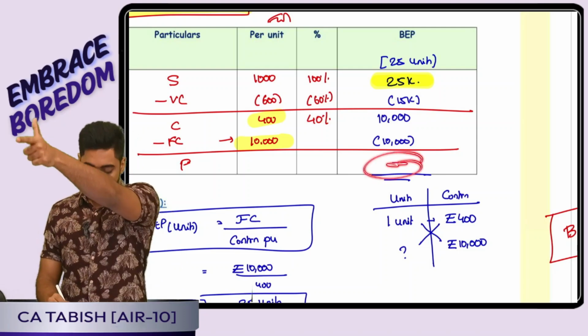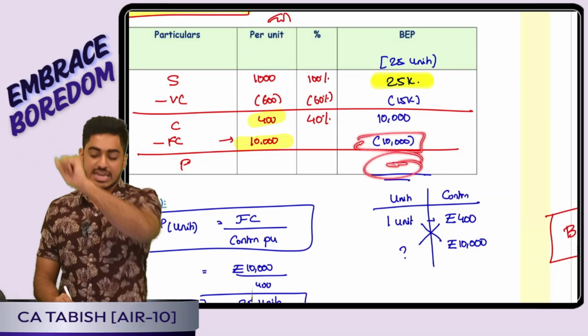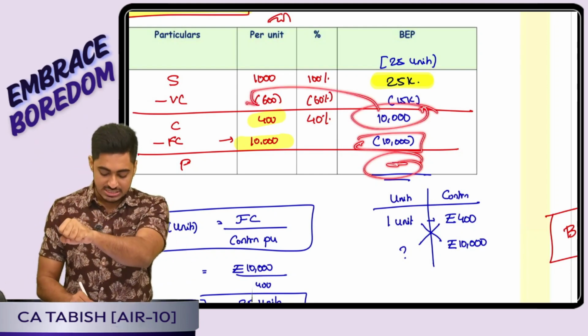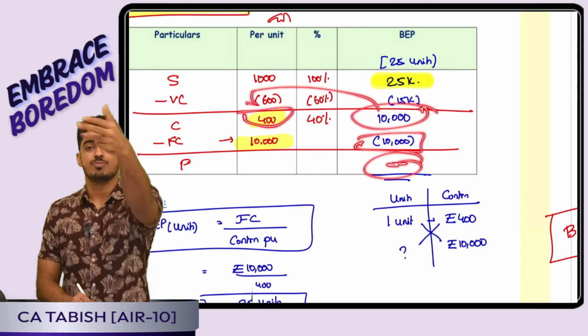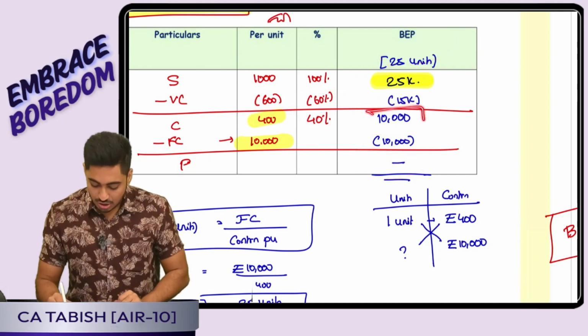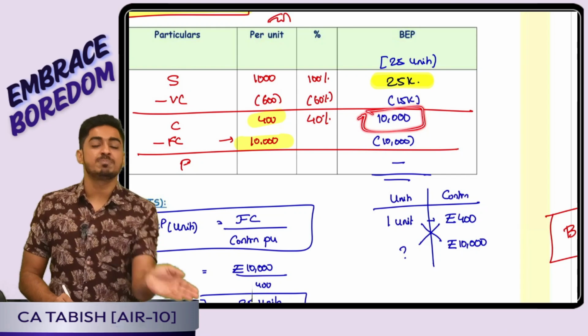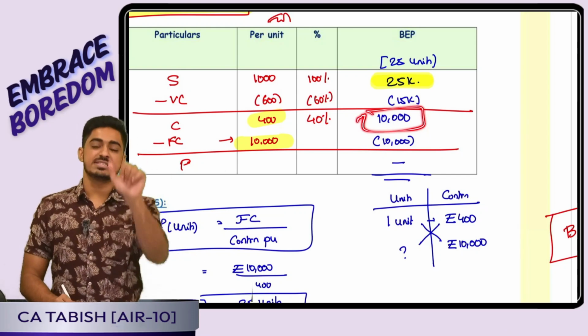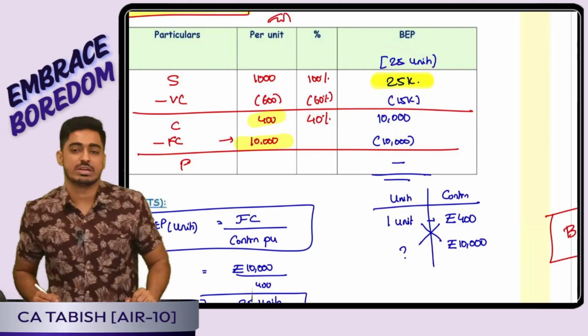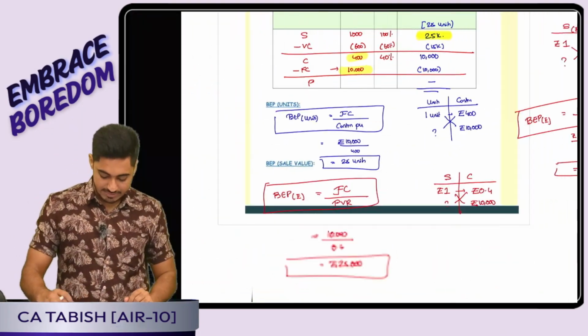But sir, 10,000 fixed cost I should pay now. To pay that, how much cash I want? 10,000 I want. 10,000 contribution I want. Every unit is giving me how much? 400. That means how many units should I sell? 10,000 by 400, 25 units. 10,000 contribution I want. It is how much percent of sale? 40% of sale. That means what is my sale? 10,000 divided by 40%, 25,000. Using that example I have explained.